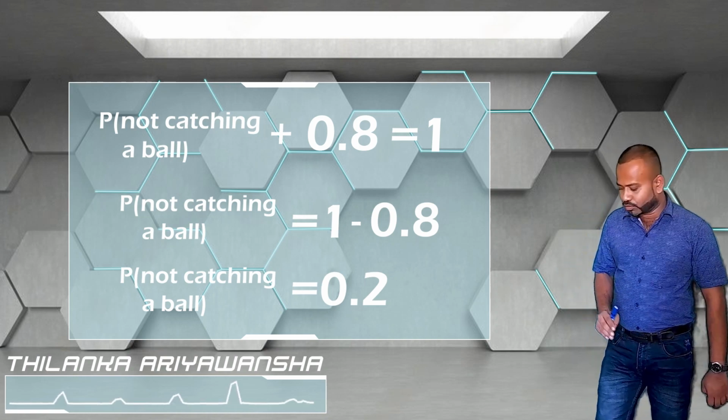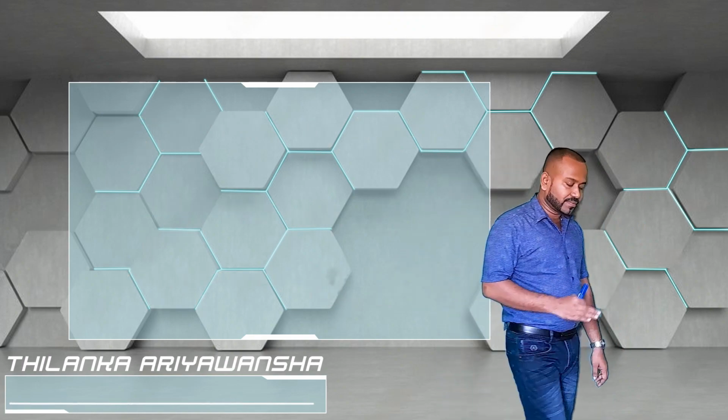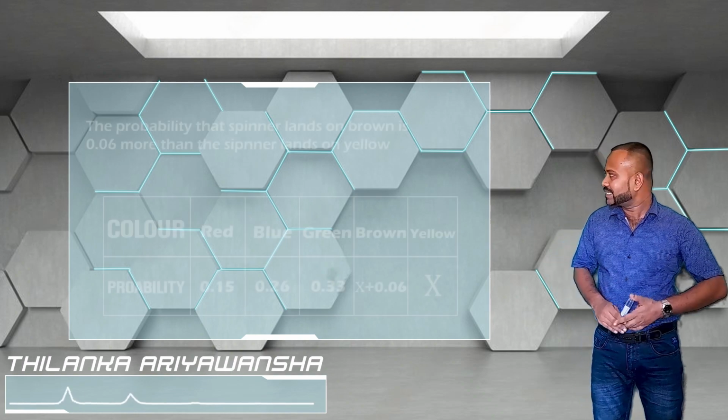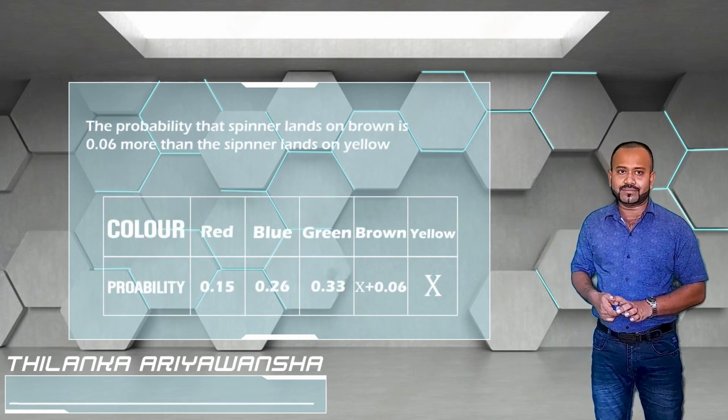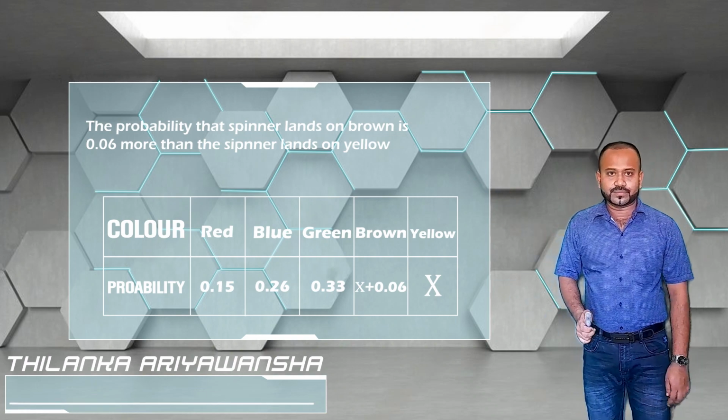Okay, now we will move on to an example which can be given under this theorem. According to this question, there is a spinner.